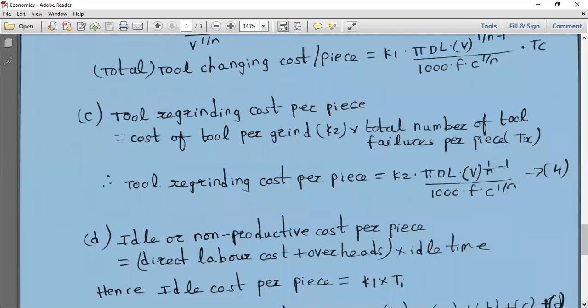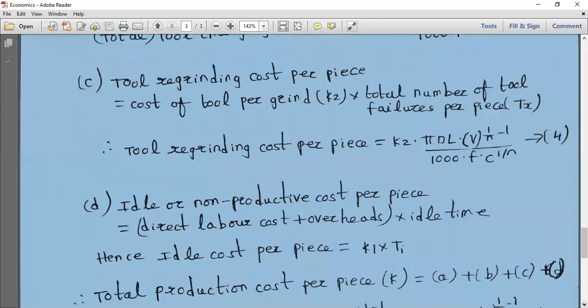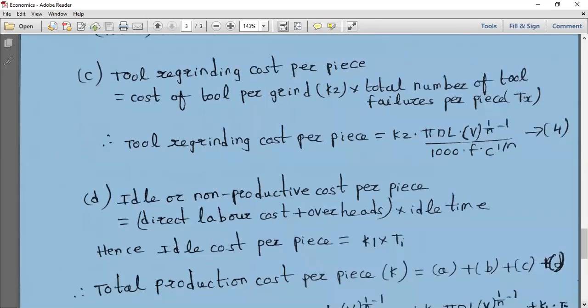So the idle cost per piece is K1 into TI, where K1 is the direct labor cost plus overhead charges. This is case D, where we have taken the idle cost per piece as K1 into TI.